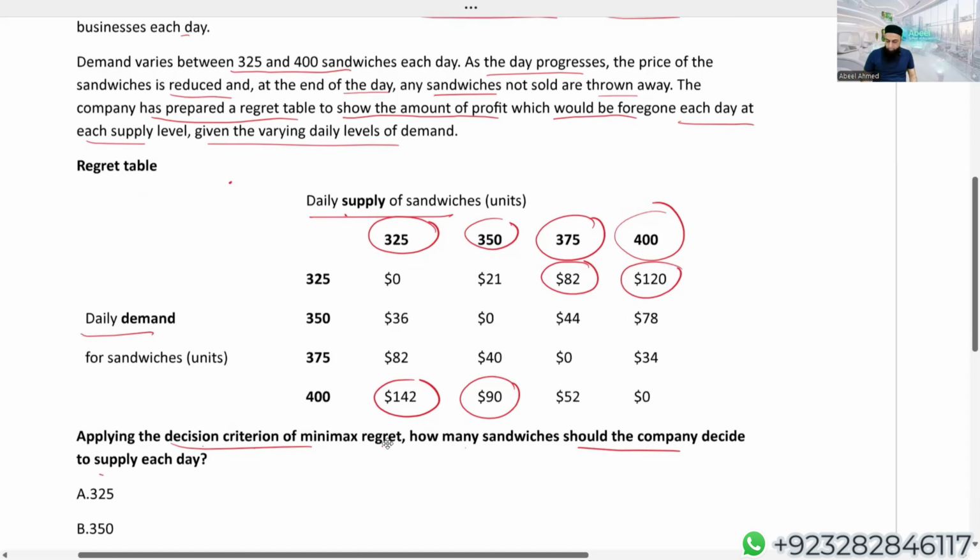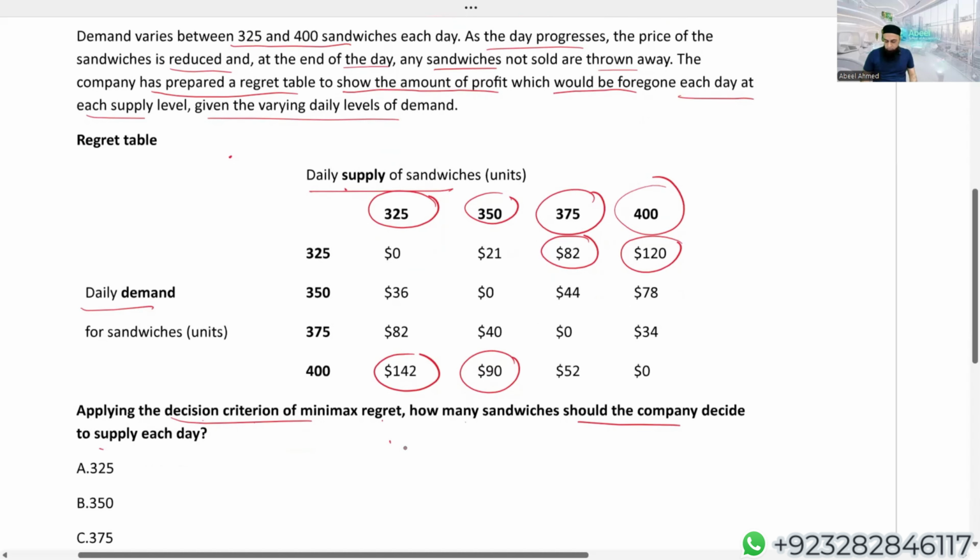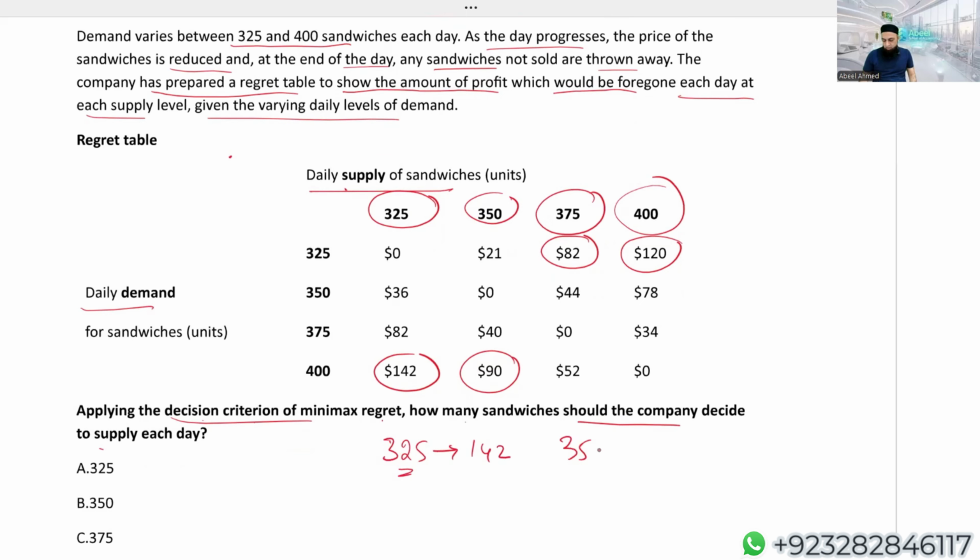Which means that if the supply level is 325, the maximum regret the company will face is 142. If supply is 350, the maximum regret amount is 90. If supply is 375, the maximum regret is 82. If supply is 400, the maximum regret is 120. So we have found the maximum regret amounts at different supply levels.